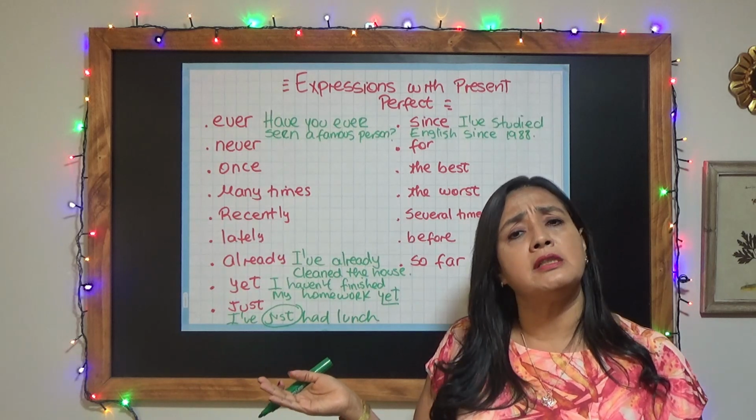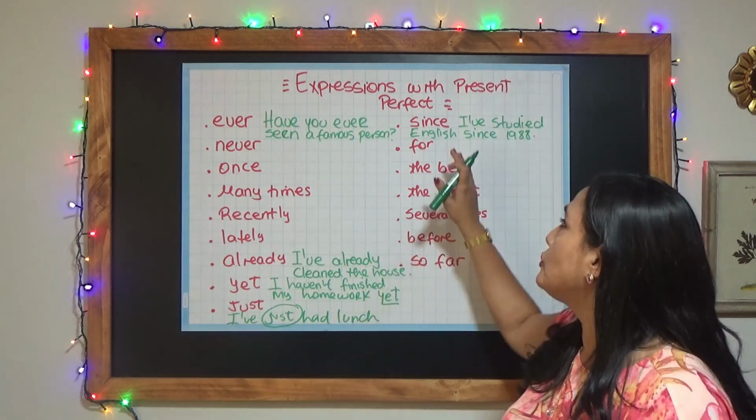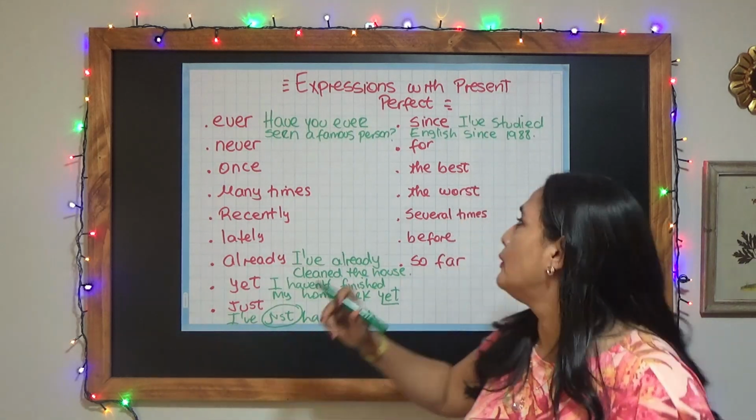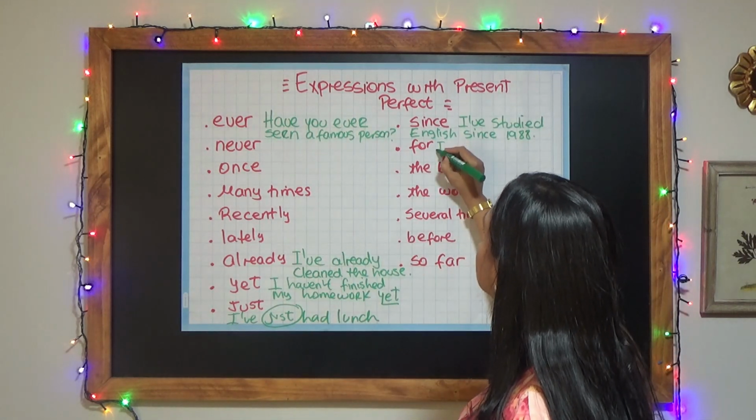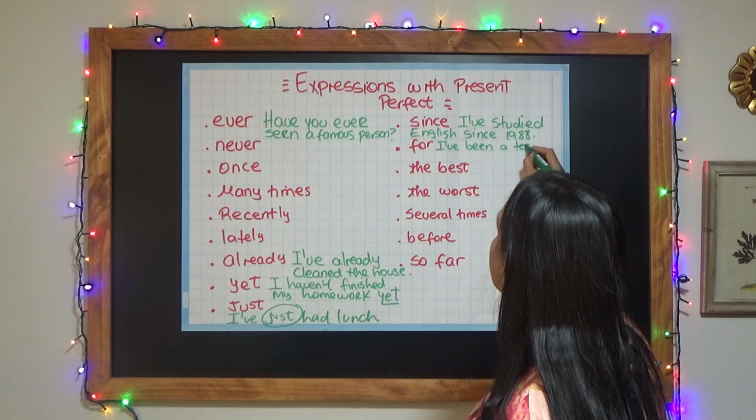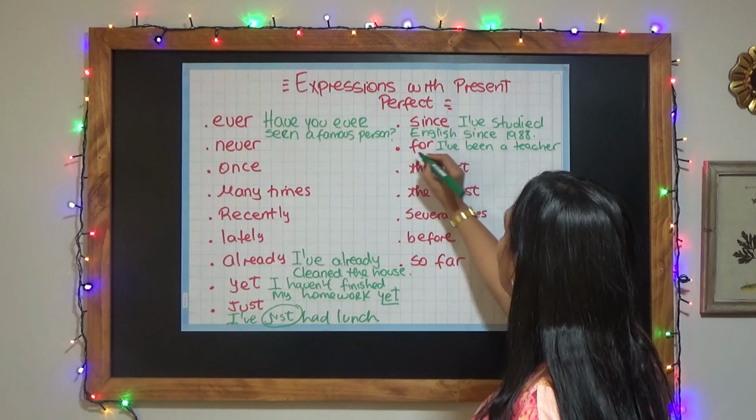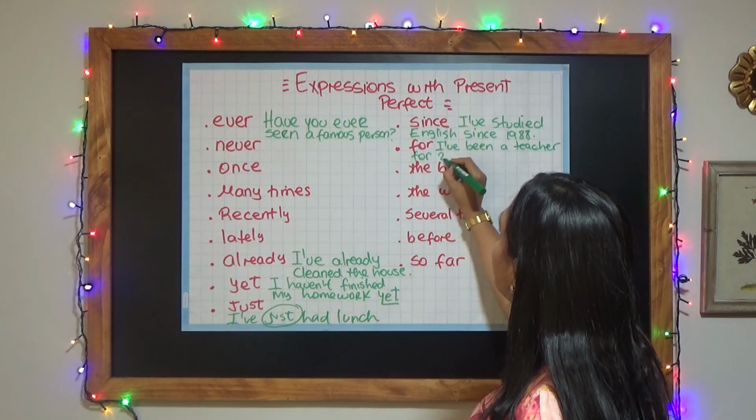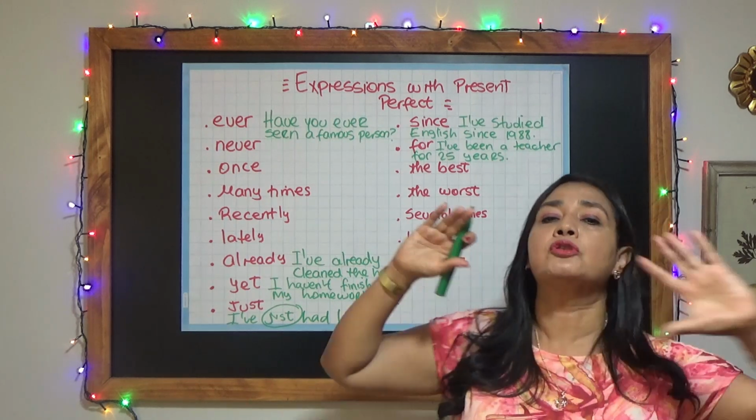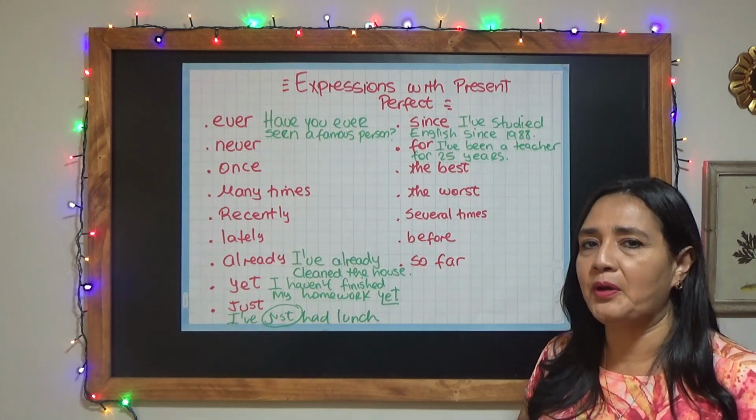So what's the difference with for? I'm going to use for when I talk about all the period of time. For example, I've been a teacher for 25 years. So I'm talking about all the period of time, okay?